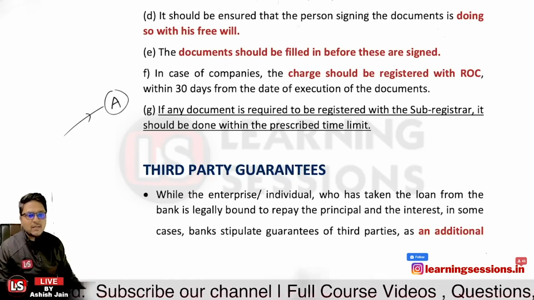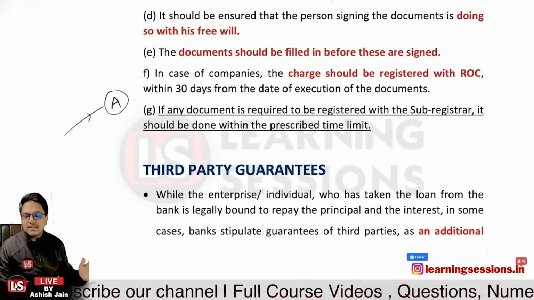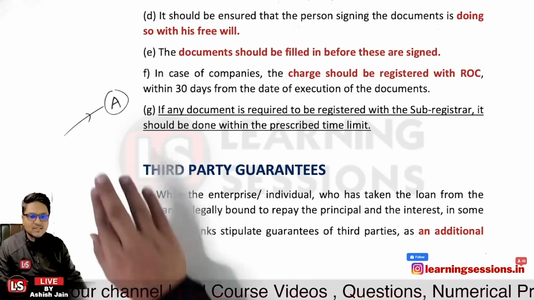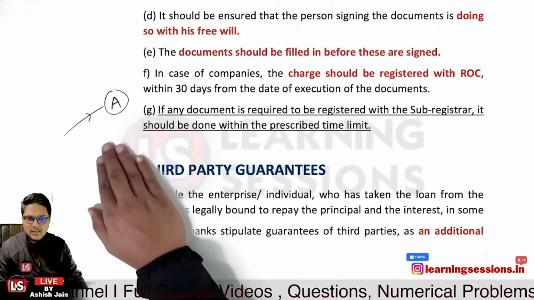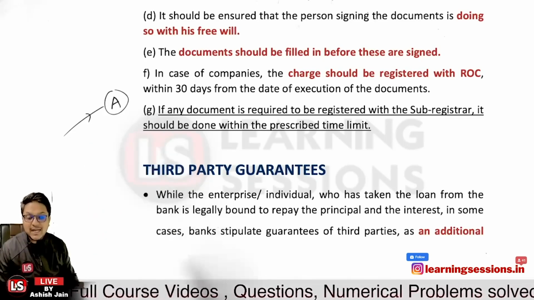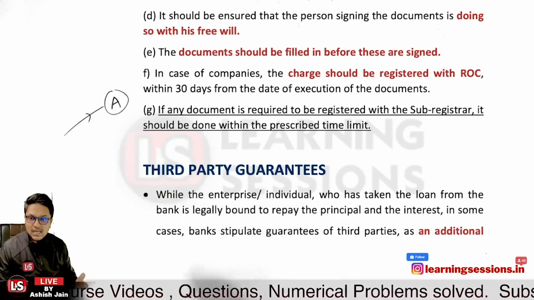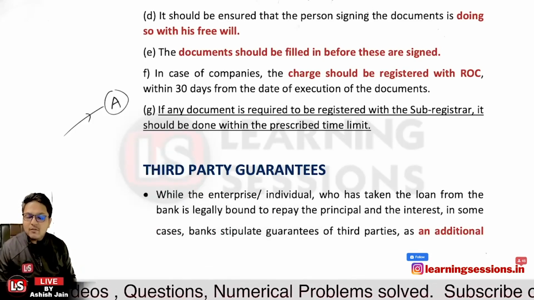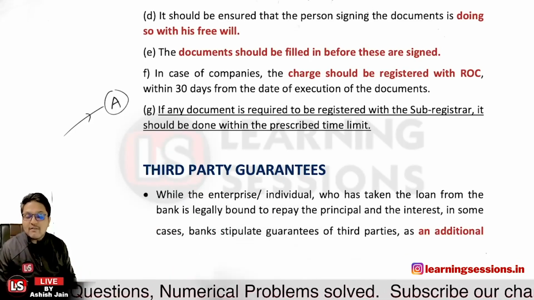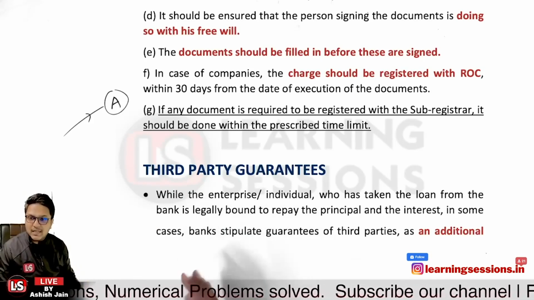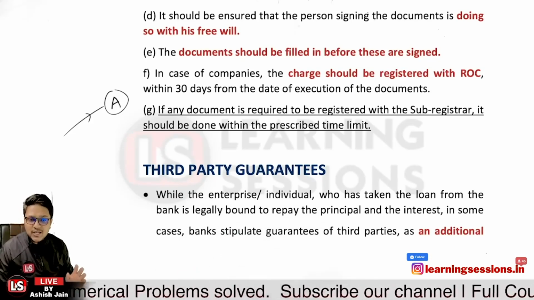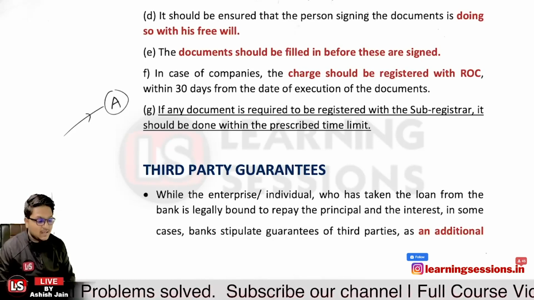While the enterprise or individual who has taken the loan has the obligation, if we have extended a loan to person A over here, person A has the obligation to repay the amount. But in case we want to ascertain that there will be no issues in the loan itself, and we want to take some separate guarantee, in that particular case, an additional guarantee can be taken from another person.